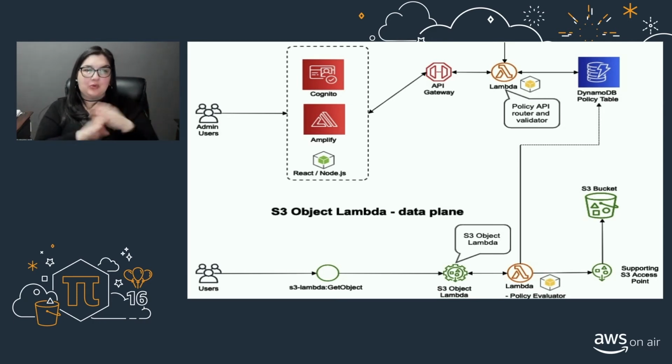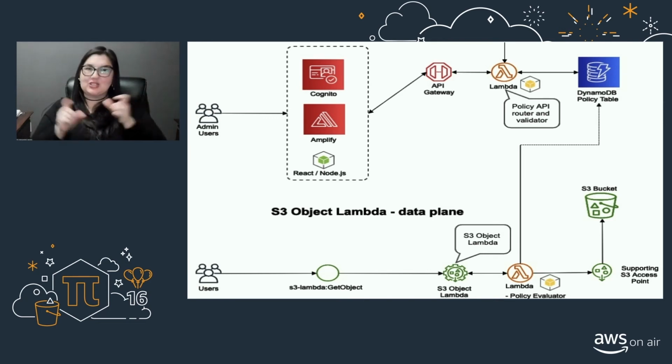So in this architecture, I have a front-end web UI authenticated with Amazon Cognito and the Amazon Amplify framework. And there is an API Gateway which takes care of the create, read, update, delete operations. A Lambda that's basically a policy API router and validator, and a DynamoDB table to put an entry of all the custom IAM policies that we're going to put in here. This is the control plane.